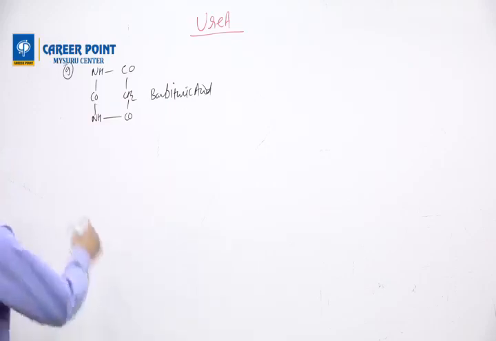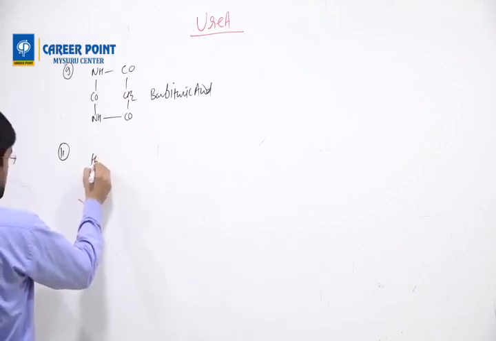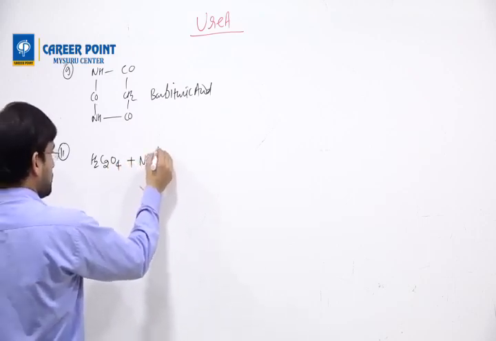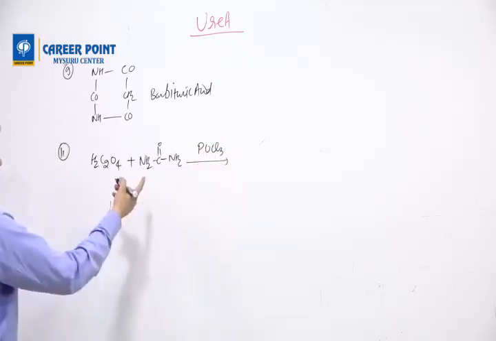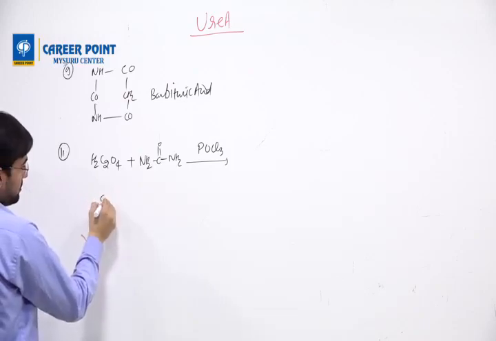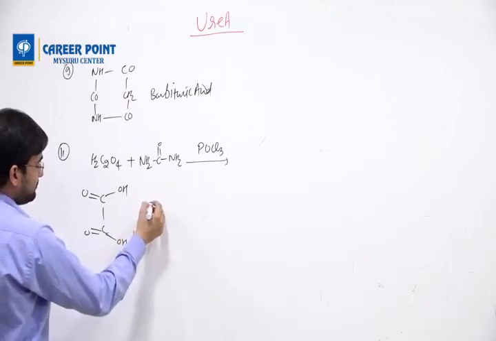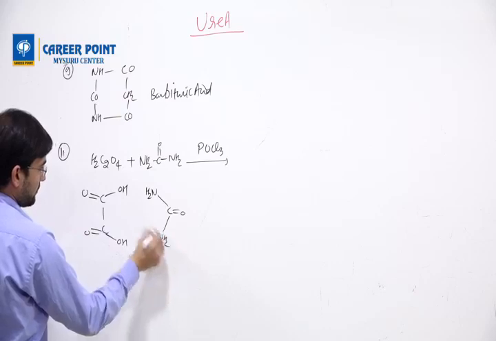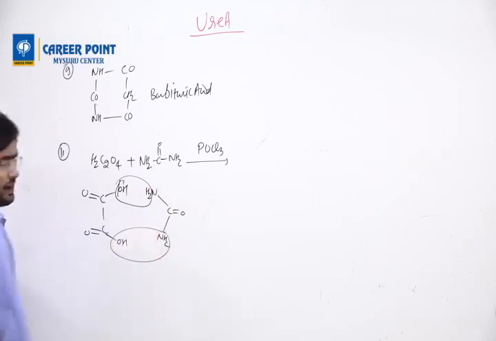Then question number 11. Oxalic acid plus urea gives cyclic compounds. Oxalic acid is H2C2O4 plus NH2CONH2 in the presence of POCl3. They are saying 2 moles of water are removed. So we draw the structure like this. From here H2O is gone, from here H2O is gone.